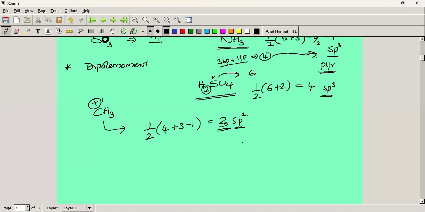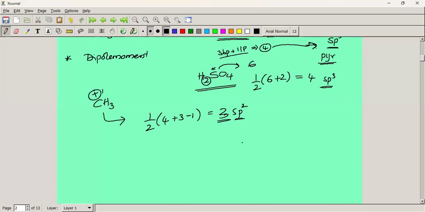Is it right? Yeah, clear, sir. So by using that, we can find out the hybridization. Once we know the hybridization, we can find out the geometry of the molecule. Right?